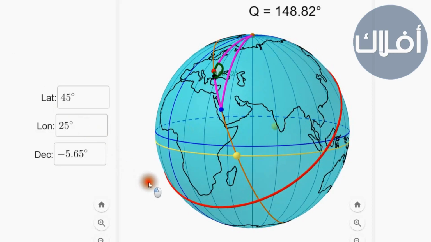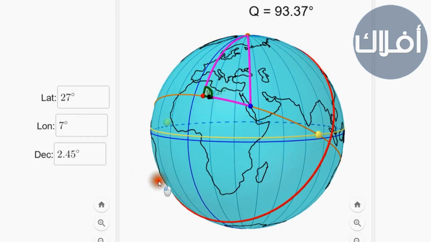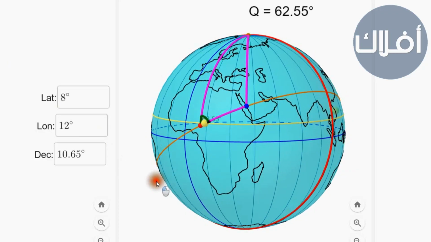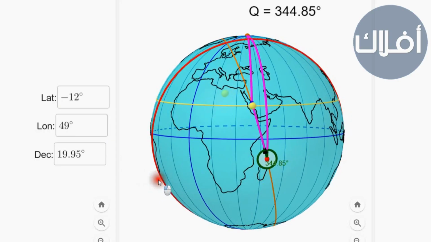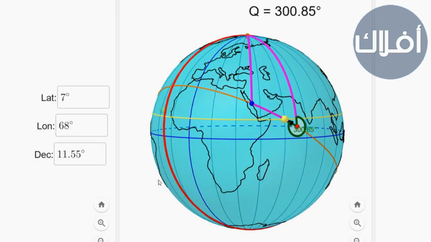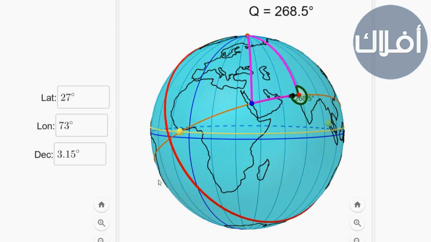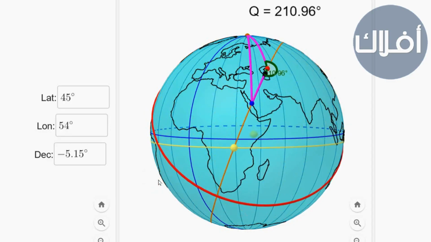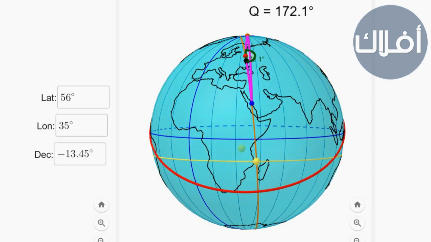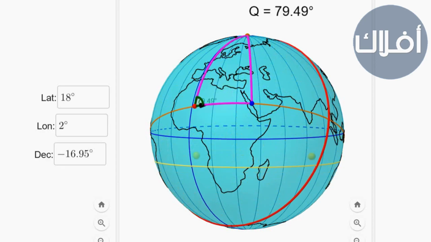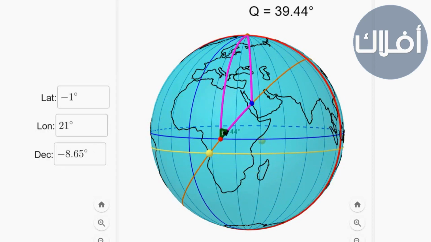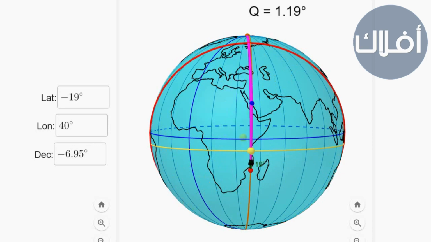This method has two advantages. The first is that we don't have to wait for the two specific times on two specific days of the year when the sun is directly overhead in Mecca, because we can use this method in many days during the year. The second advantage of this method, which is more important, is that this method can be used even in places where it's night time when the sun is directly overhead Mecca.